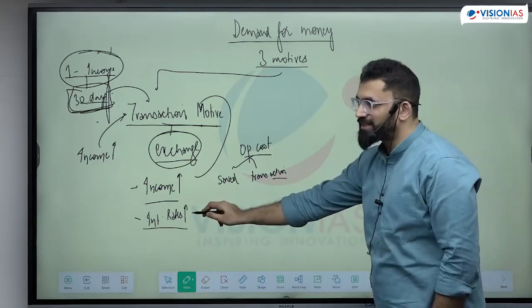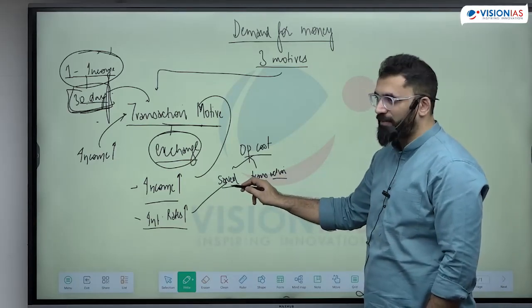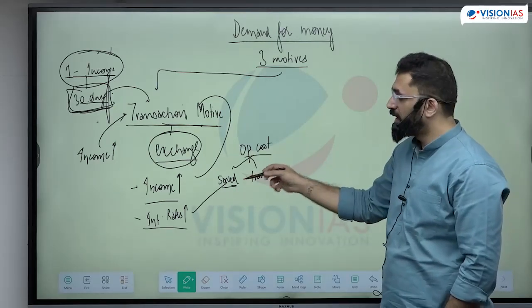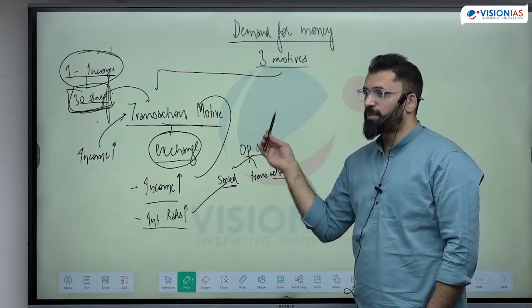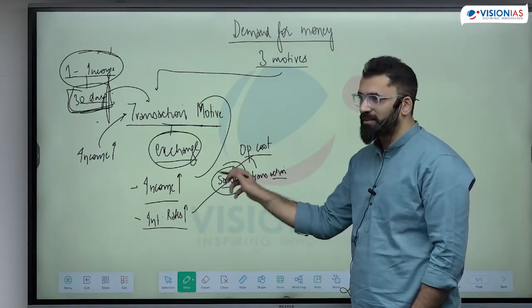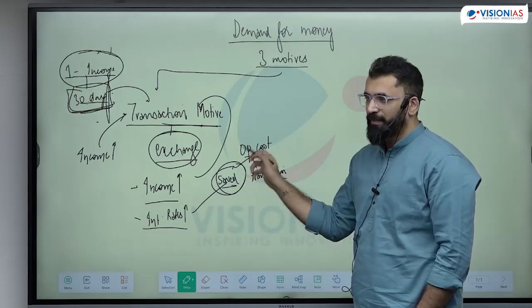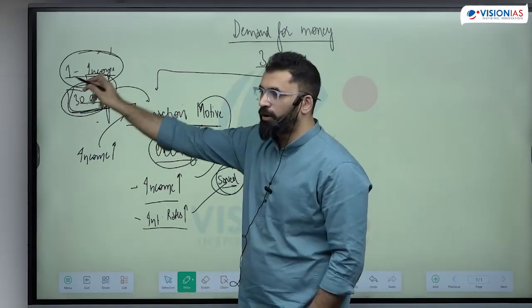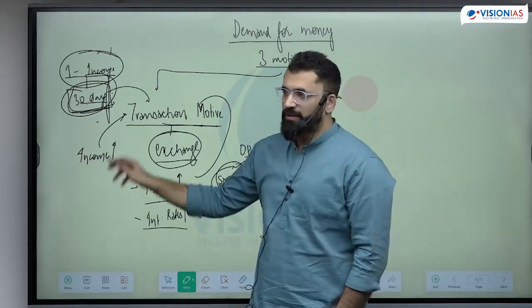Now if the interest rates are high, that means if I save, I will get better returns as compared to this. So if the interest rates are high, the opportunity cost of transaction is quite high because I'm foregoing this money.